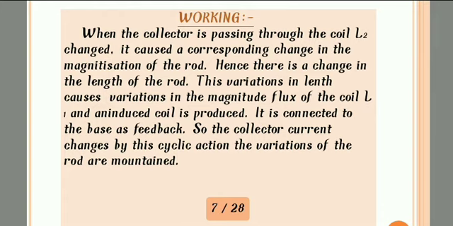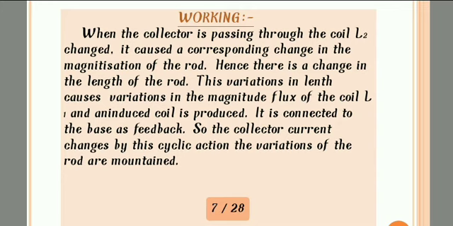So how will it work? When the current in the collector passing through the coil L2 changes, it causes a corresponding change in the magnetization of the rod. So if we apply current, then the frequency will vibrate through the circuit. Due to the vibrations of that frequency, changes occur in the length of the rod.